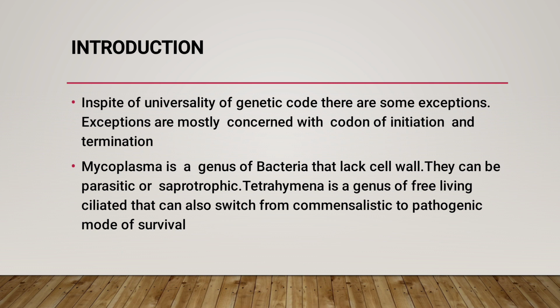Now, we are discussing how the genetic code of Mycoplasma and Tetrahymena varies from others. Mycoplasma is a genus of bacteria that lack a cell wall. They can be parasitic or saprotrophic. You know that Mycoplasma is a bacterium but it does not have any cell wall. In the case of Tetrahymena, it is a genus of free-living ciliates that can also switch from commensalistic to pathogenic mode of survival.